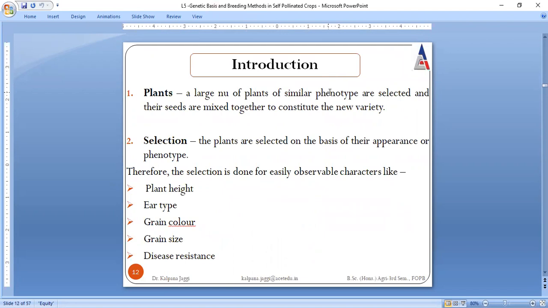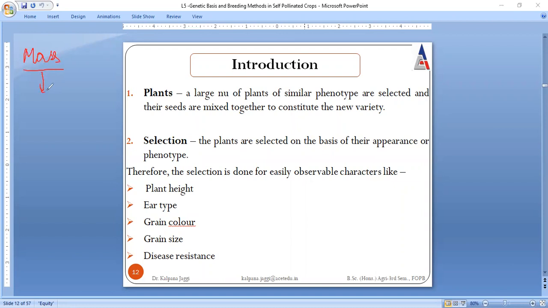Before I actually enter into the procedure for mass selection, what actually is meant by mass? The name itself indicates that mass means something in very large number. So obviously, what is here in very large number?